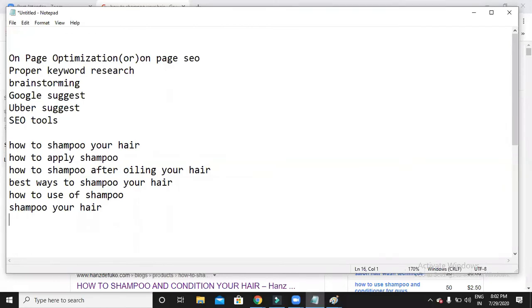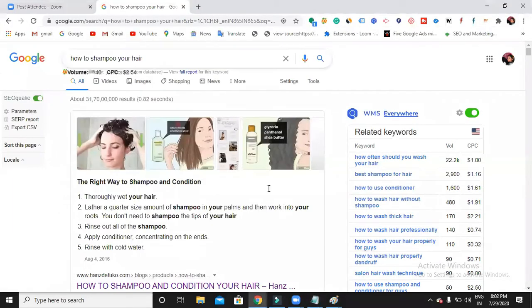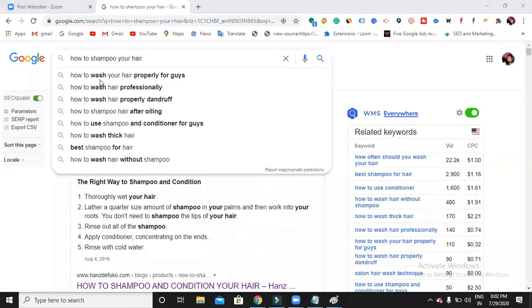So now we are going to take the help of Google. When I search for how to shampoo your hair, can you see if I put a cursor here, it was showing me some suggestions like how to wash your hair properly, how to wash hair professionally, dandruff, shampoo. So what are these? These are Google suggestions, right?